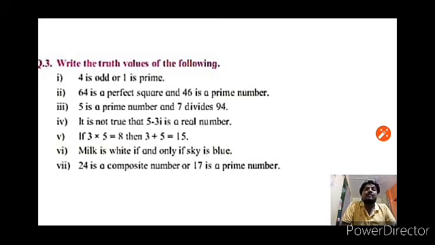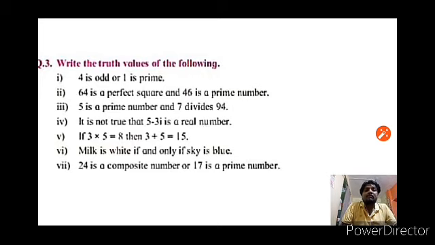Okay, sixth one: milk is white if and only if sky is blue. Joined with double implication, if and only if. Therefore, this statement is a biconditional statement. First, P statement: milk is white, it is a true statement. Q statement: sky is blue, also we know that it is a true statement. Therefore, P if and only if Q, that means T if and only if T. Both statements are true, therefore its truth value is true. That means this compound statement is true.